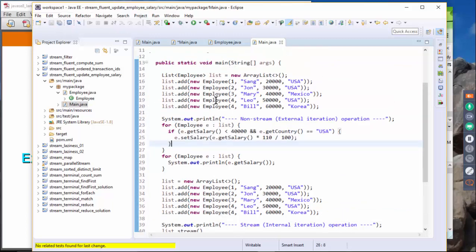So we are going to go through this for loop of a list of Employee type, and then we compare. We select only the employees whose salary is less than $40,000, and also whose country is USA. I should actually use this one, equals, because this is a string, right? Yeah, so this is probably okay in terms of logic, but I should actually use something like equals.